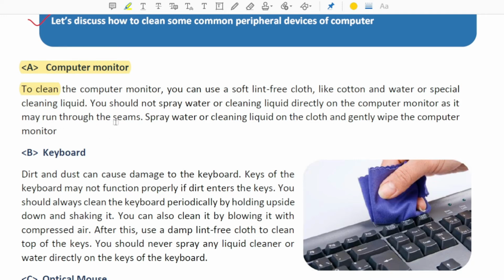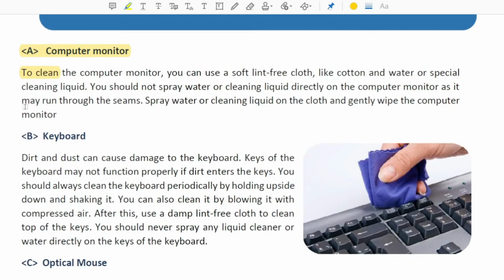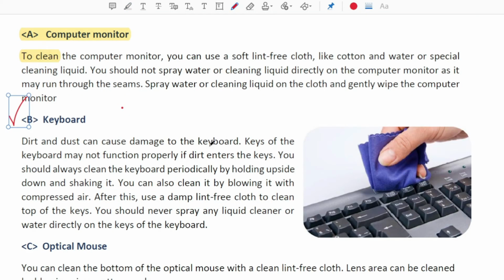Because through the seams the water can go inside, it may move inside. Spray water or cleaning liquid on the cloth and gently wipe the computer monitor. So simply you have to clean with the soft cloth. Liquid, dirt and dust can cause damage to the computer. Yes, computer also, then afterwards keyboard also.